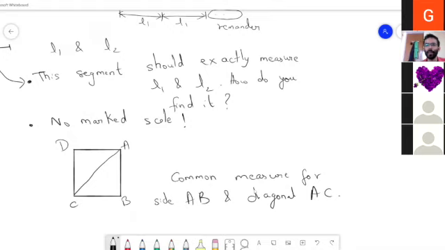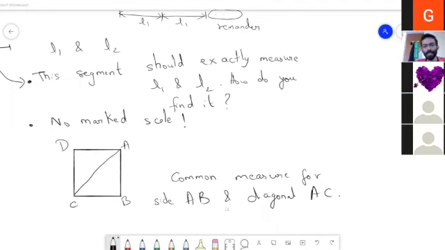So now, how do we find it? I'm seeing some answers. How do you use this answer to try to find a common measure geometrically? So root 2 into AB will give AC. Okay, sir.